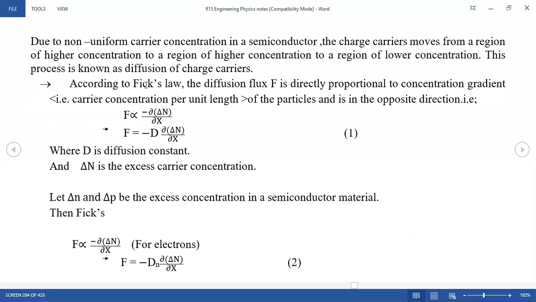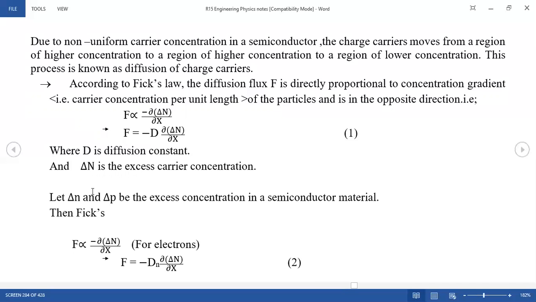According to Fick's law, the diffusion flux F is directly proportional to the concentration gradient, that is, the carrier concentration per unit length. So F is proportional to minus dou by dou x of delta n, the difference in n between the high region and the low region. Removing the proportionality, with D as the constant, F is equal to minus D dou by dou x of delta n, equation 1. D is the diffusion constant, and delta n is the difference.